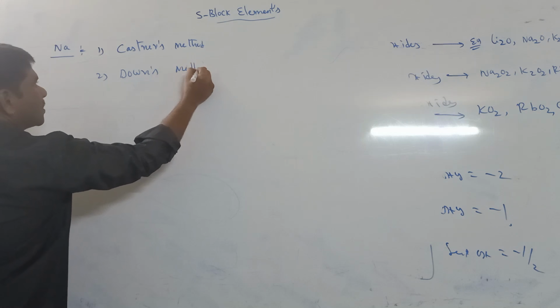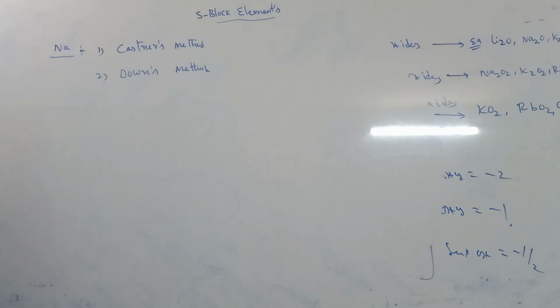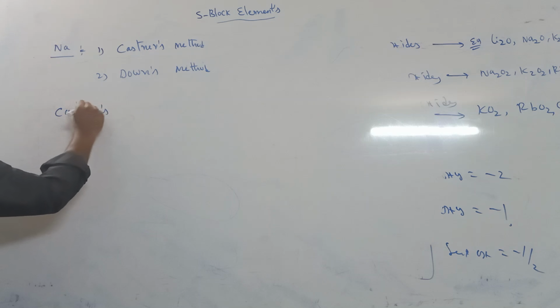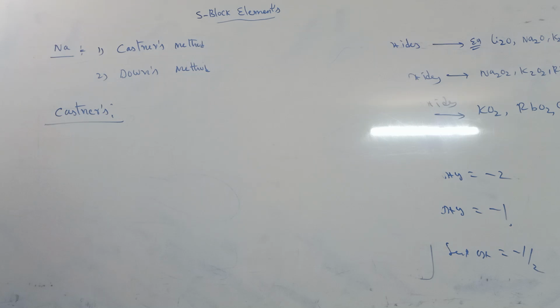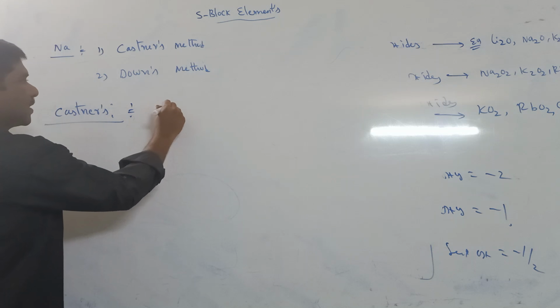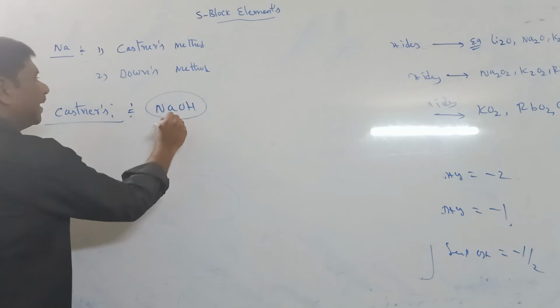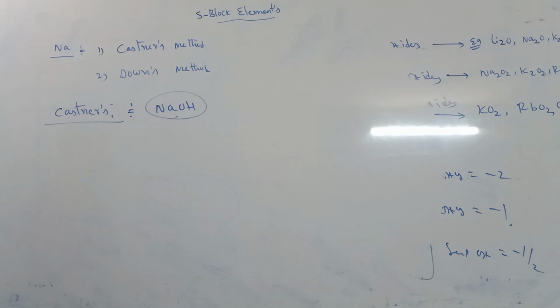Sodium is the main available element of this group in the earth's crust. How to prepare sodium by Castner's process? In Castner's process, we prepare sodium from caustic soda. What is the caustic soda formula? NaOH.